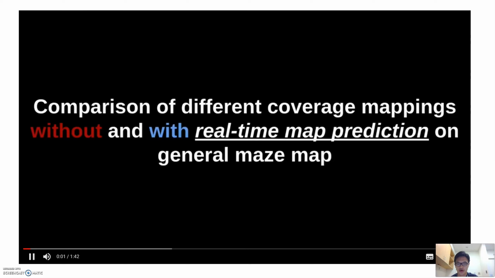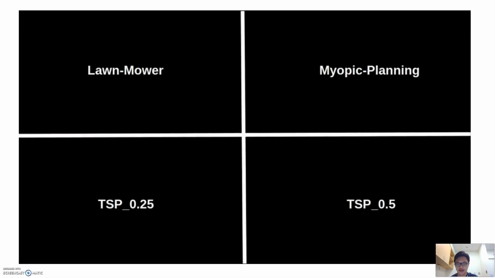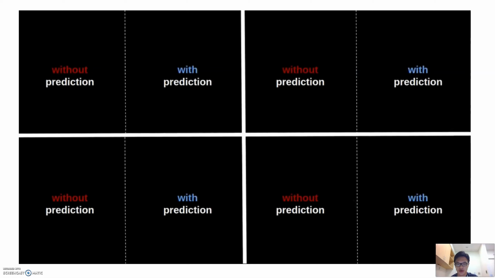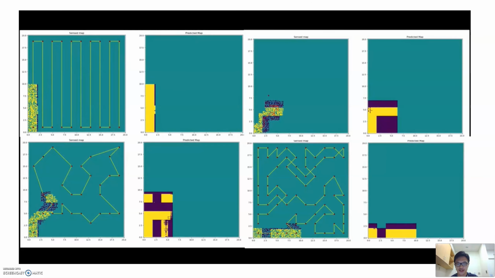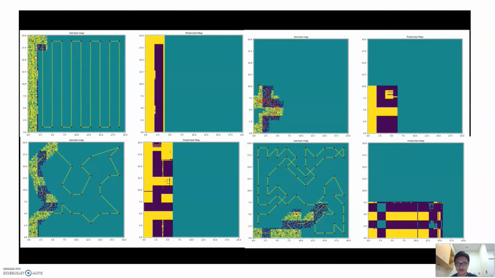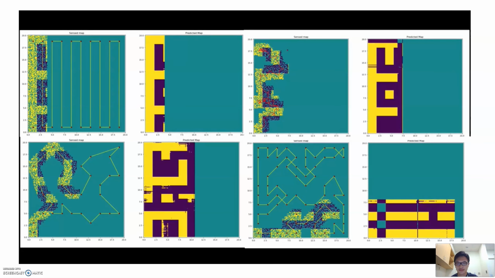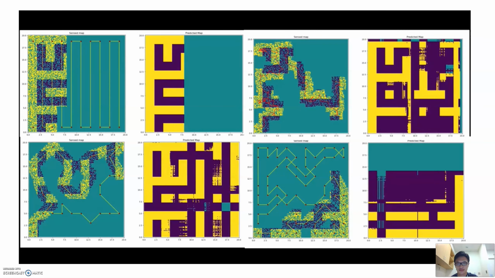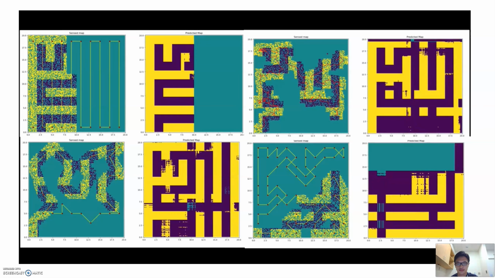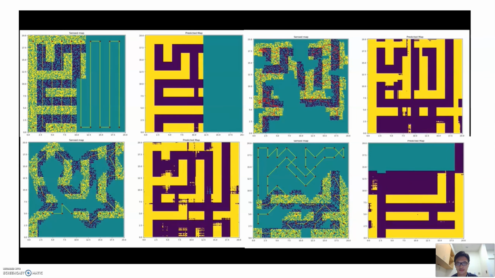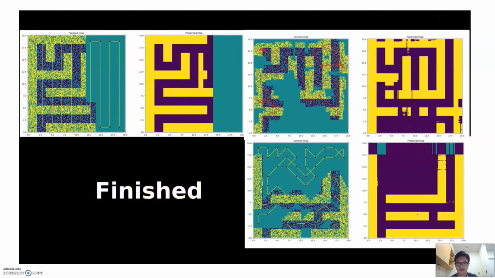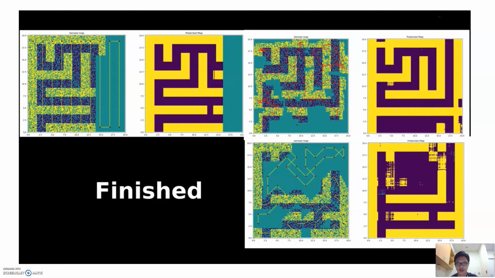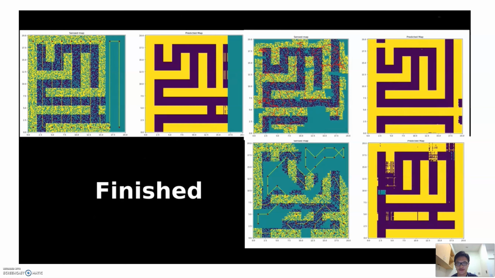In this video, we show more details related to our work. We first present the comparison of the results with and without map prediction for different coverage planning methods. As can be seen, the combination of map prediction and TSP planning can achieve a faster coverage mapping with high accuracy.